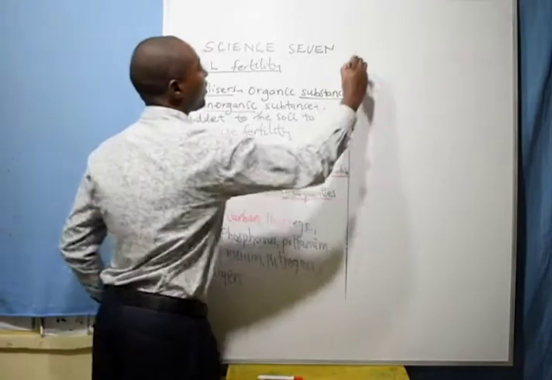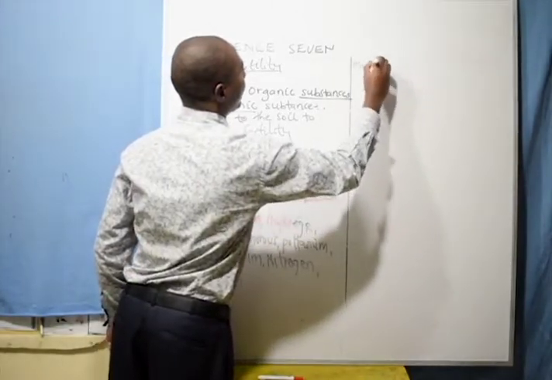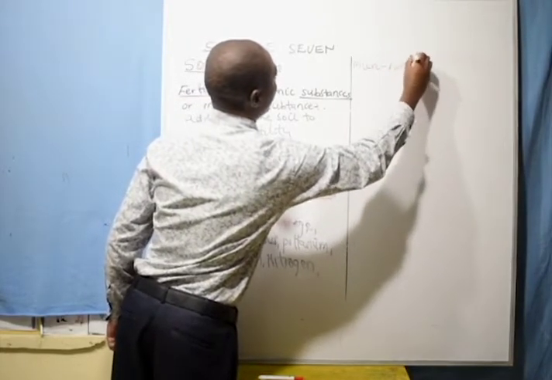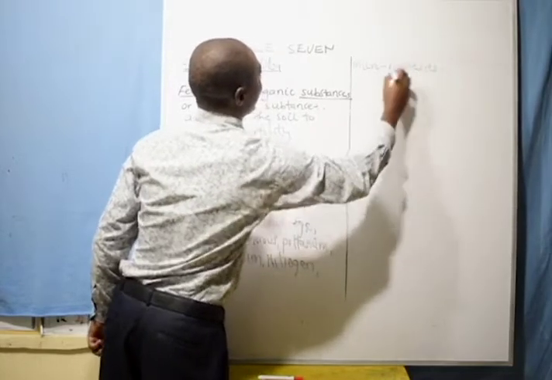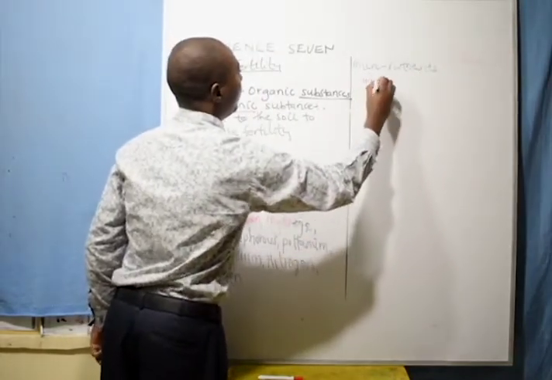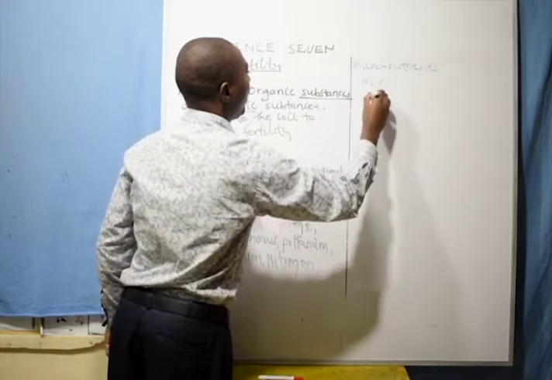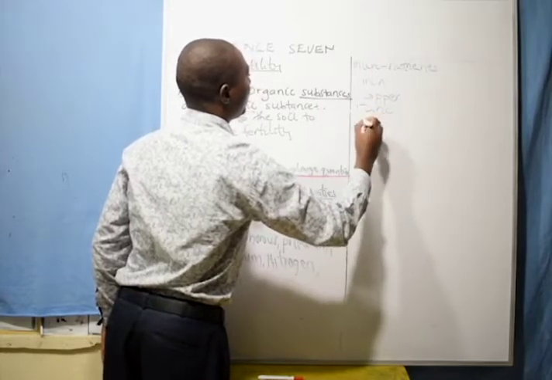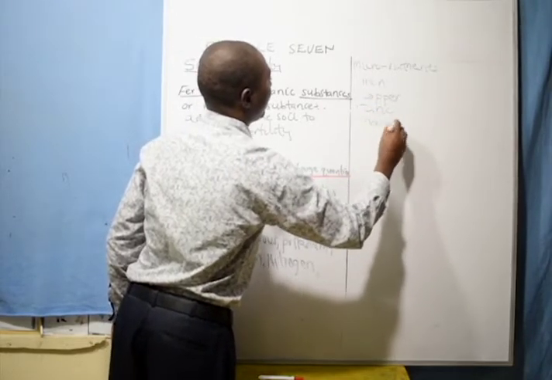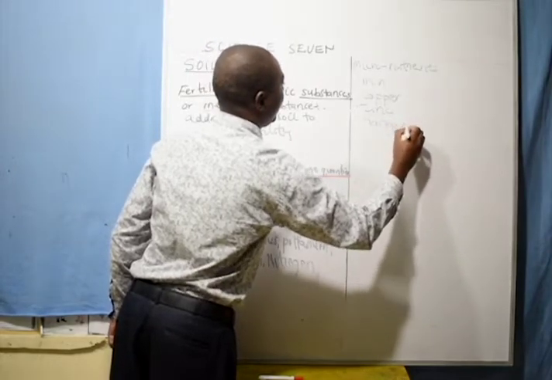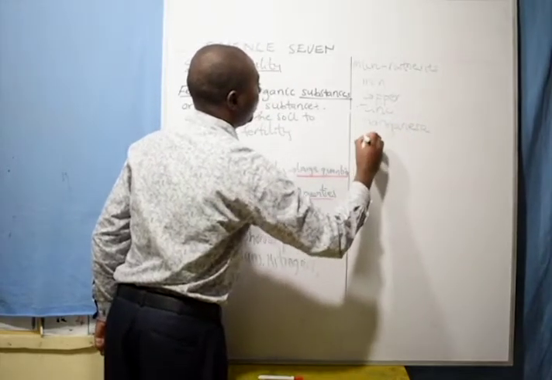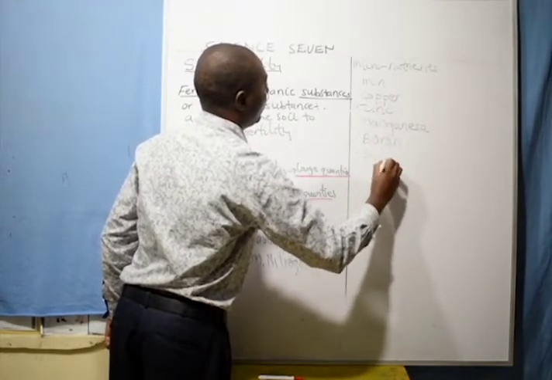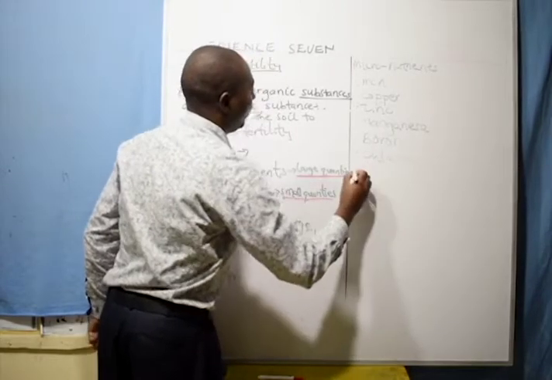On the other hand, we have the micronutrients, those required by plants in small quantities. We have iron, copper, zinc, manganese, boron, chlorine, and molybdenum.